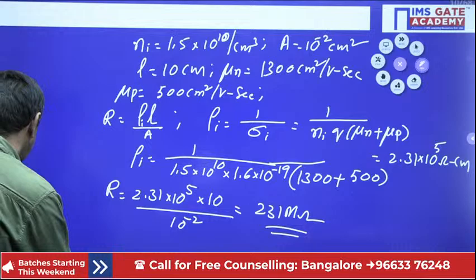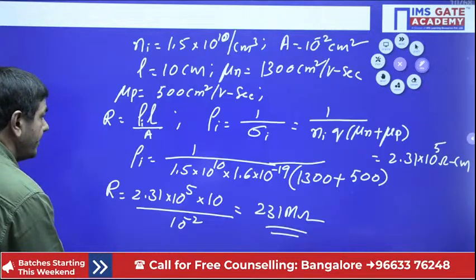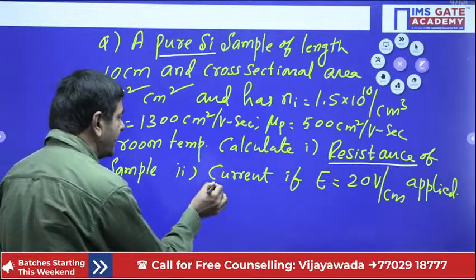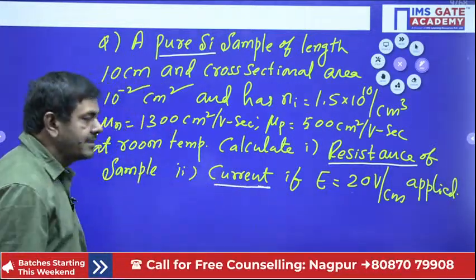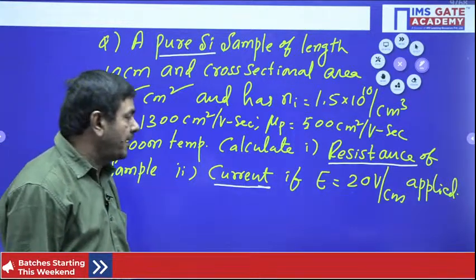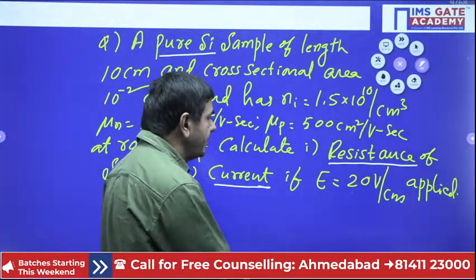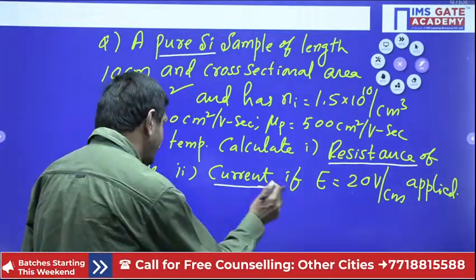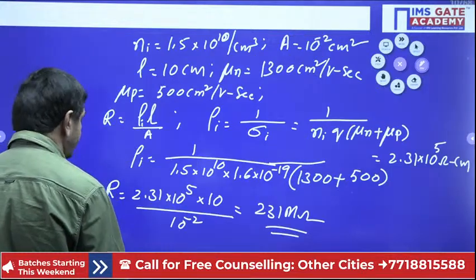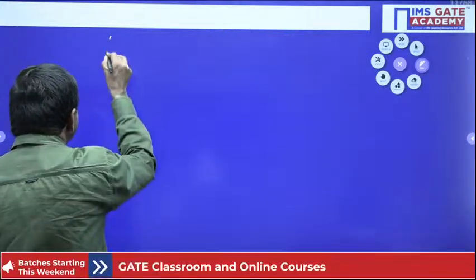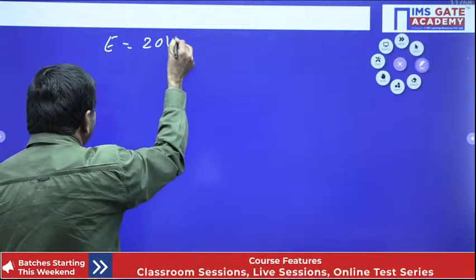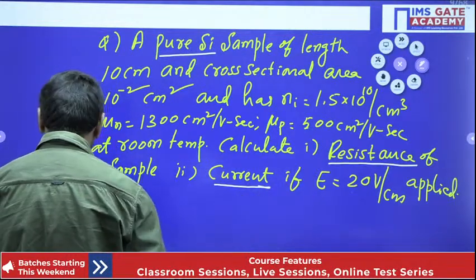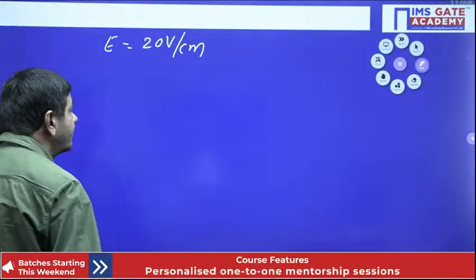What is the next question asking in the problem? The first question is the resistance of the sample, we got it. The second one, I want the current. Current is required, which is passing through the intrinsic semiconductor, if the electric field intensity is 20 volts per cm. That point is very important. The electric field intensity is 20 volts per cm only. Now we can find it.